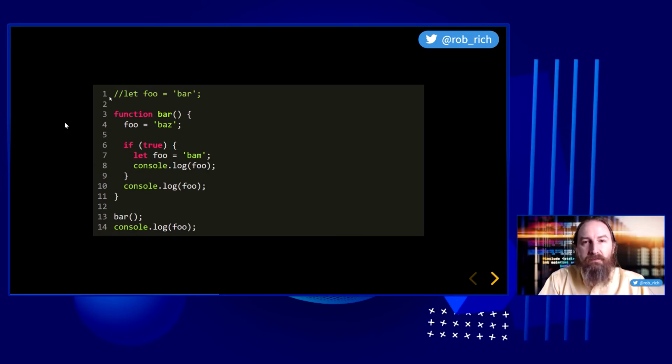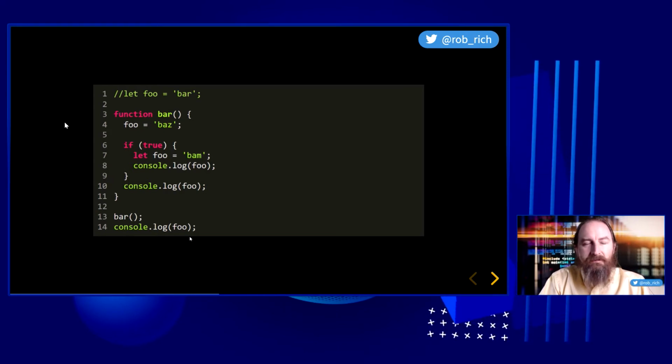And so JavaScript automatically corrects that and creates a global foo variable. Now we'll set its value to baz. Inside this curly brace, we'll define our inner foo variable, set it to bam, and then console log bam. With the end of the curly brace, we now have our foo variable that we're looking for. We'll find that global foo variable and we'll console log baz. And then leaving our function, we go look for a foo variable. We find that global variable again, and we console log baz again.